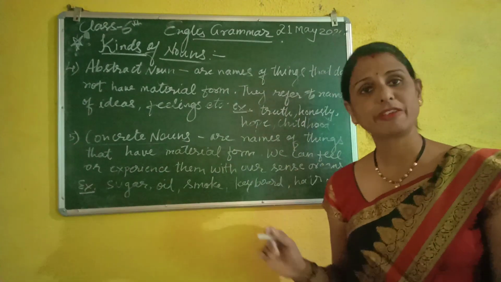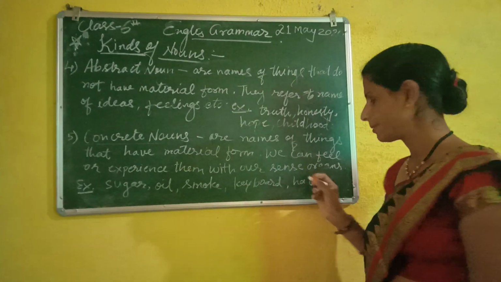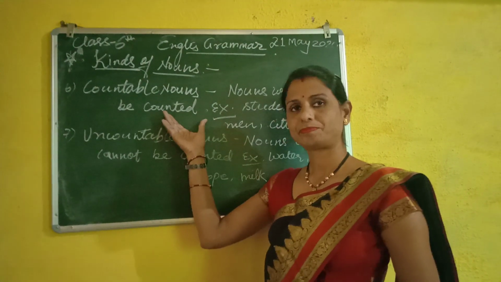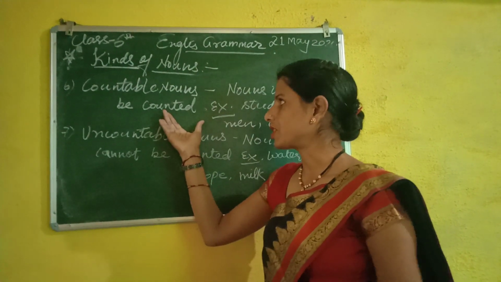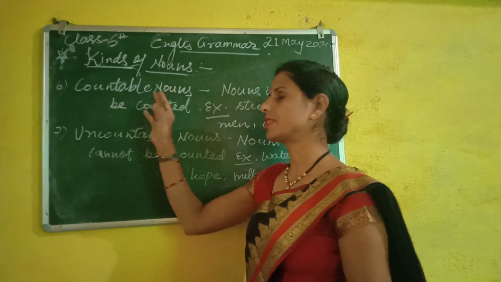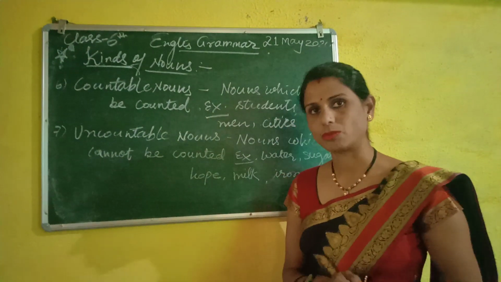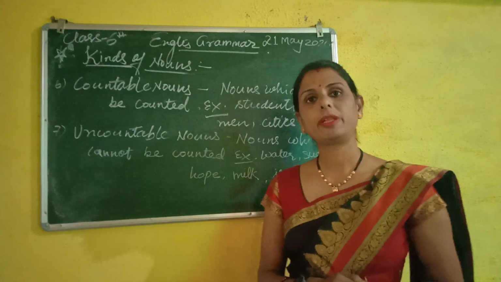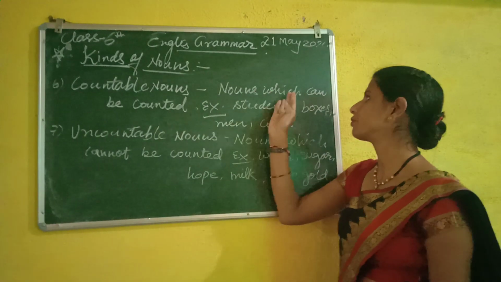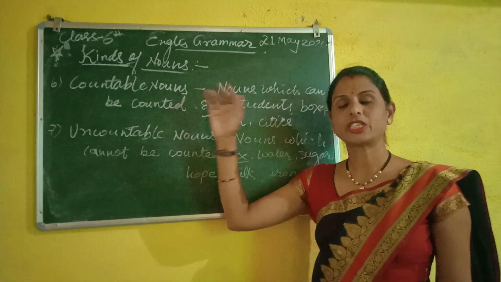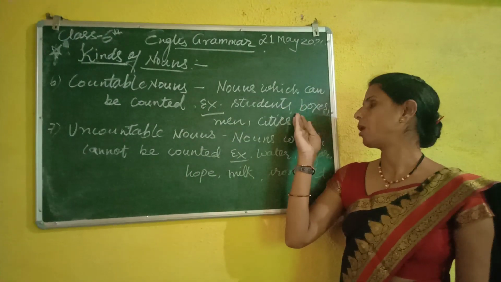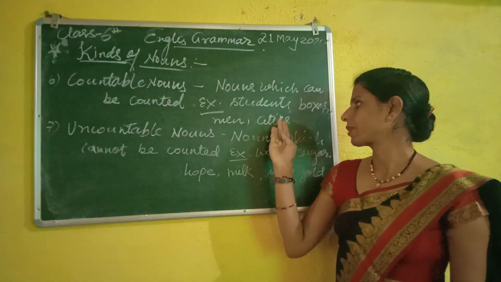Now going further, what will we see? Coming to the sixth point, it is countable nouns. The sixth kind of noun is countable nouns. I explained earlier, countable nouns are the nouns which we can count. Countable nouns can be counted, जिन्हें हम count कर सकते हैं, गिन सकते हैं. Example, students, boxes, men, cities.